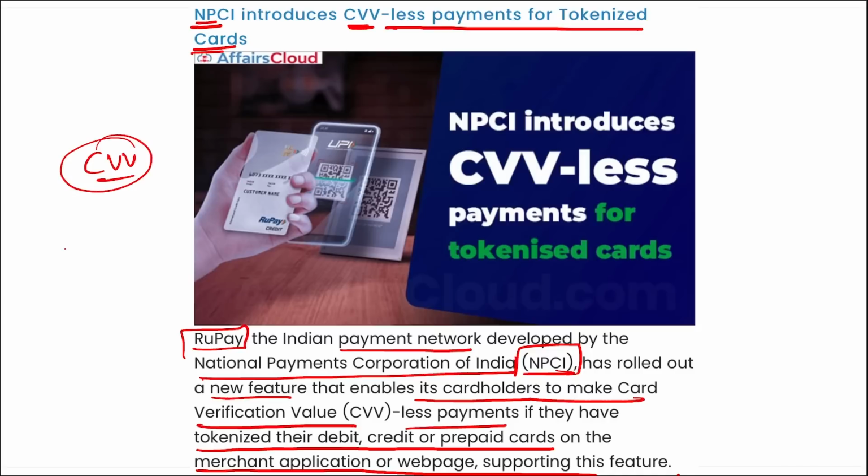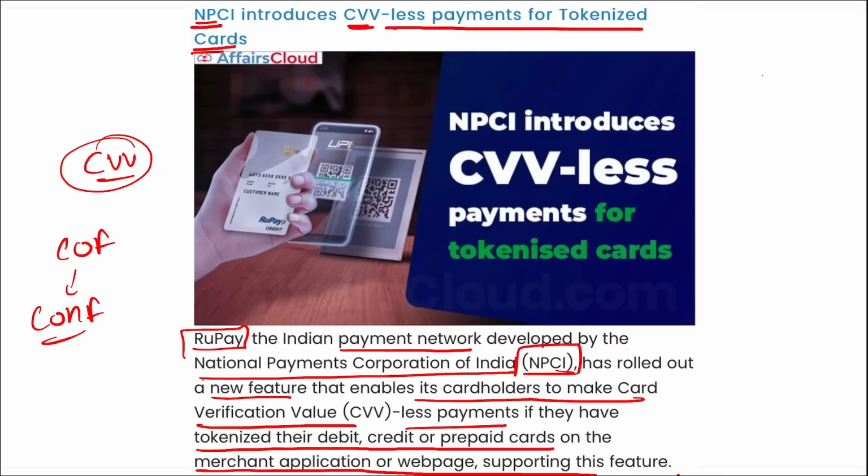Correct? Then remember, if we talk about the various RBI guidelines for tokenization, RBI mandated to store customers' information in an encrypted form, that is COF. What does COF stand for? Card on file, and it is to secure transactions. Correct? This COF turns sensitive cardholders' data into a randomly generated 16-digit number called a token, which has no meaningful value if breached. These tokens then allow payments to be processed without disclosing any customer details like card number, CVV, card expiry date, and this is known as tokenization.